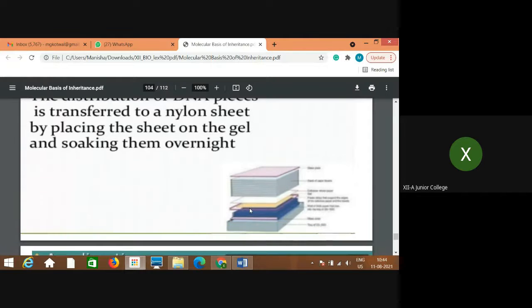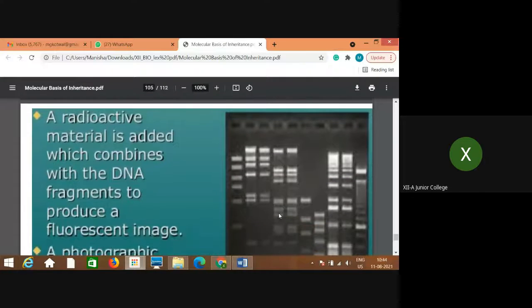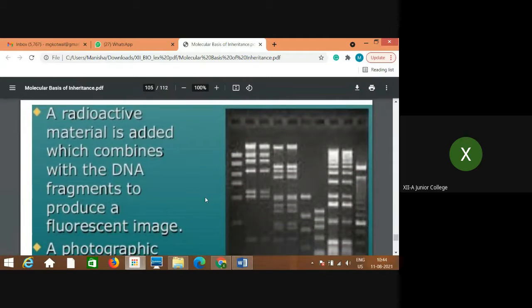Now this is what you can see in the picture. This is the DNA. Suppose this is a sample agarose gel, and on this agarose gel a nitrocellulose paper, that is a nylon sheet, is placed overnight, so that the entire sheet will absorb this DNA. This is necessary for the further step: a radioactive material is added which combines with the DNA fragments to produce a fluorescent image.